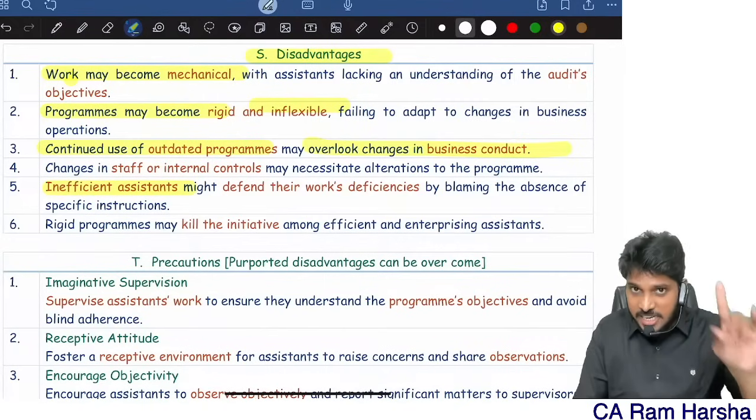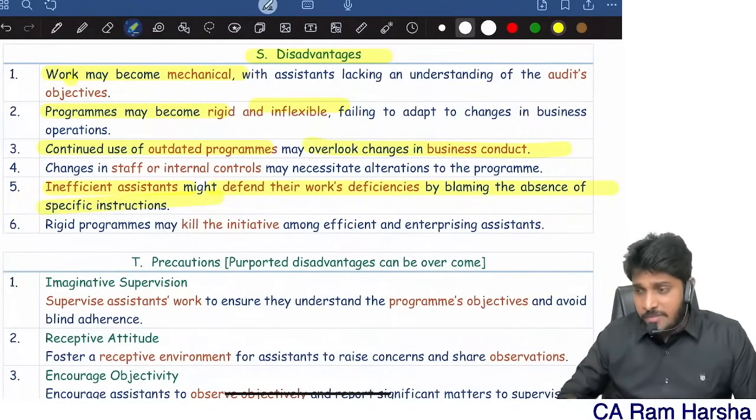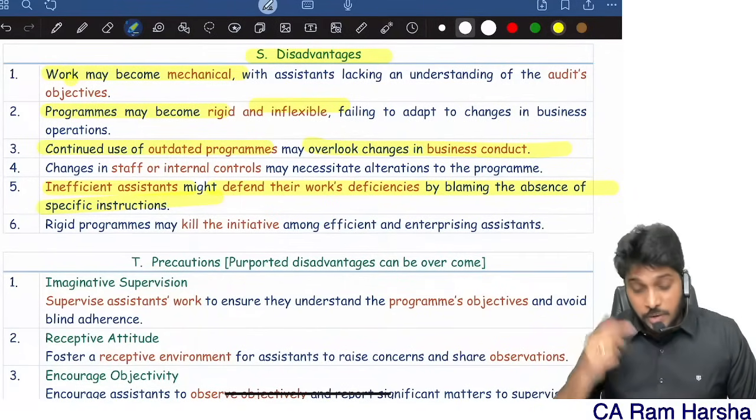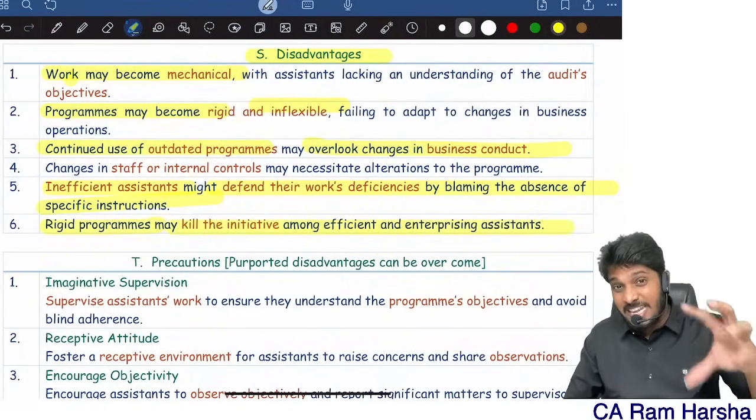Especially inefficient articles, they might defend their work deficiencies. I will ask my article, why you did not verify so and so point. He will say, that is not covered in the program. So like that, a rigid program kills the initiative among the team members.